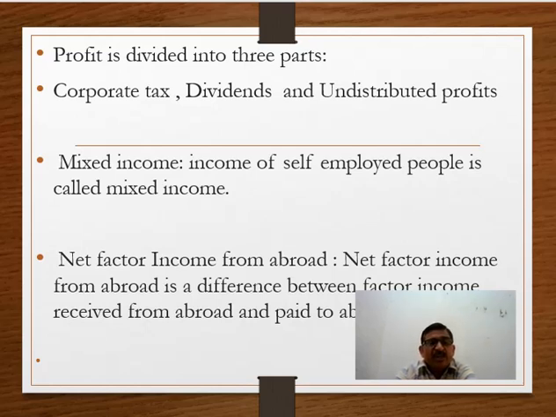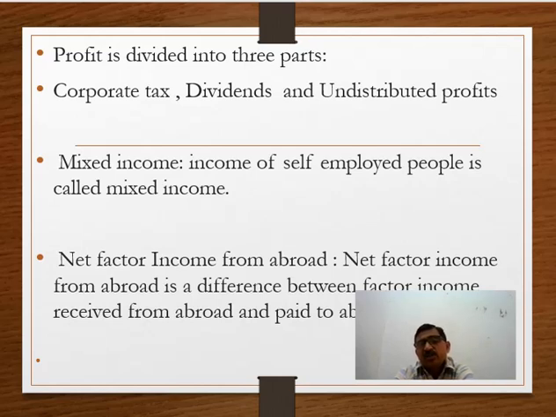Corporate tax means tax imposed by the government on the profits of corporations like Hindustan Petroleum Corporation. Tax by government on the profit of Hindustan Petroleum Corporation is an example of corporate tax. Dividend is that part of profit which is distributed among shareholders for making their contribution of capital in the business.